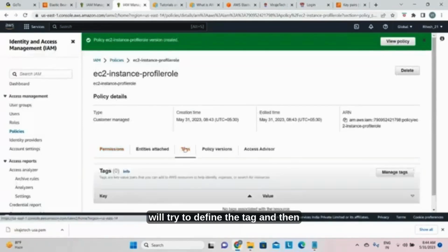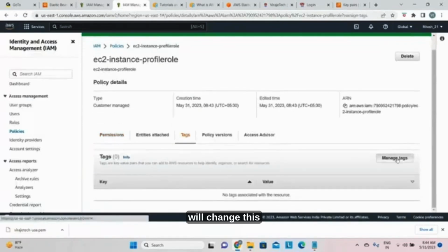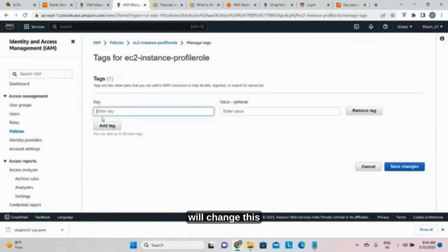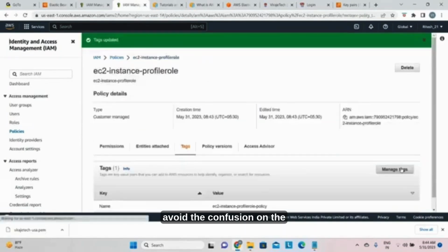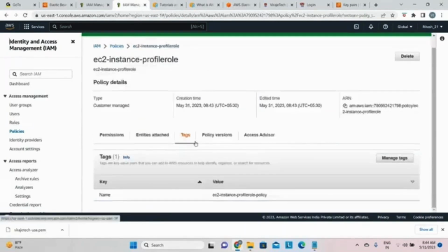Or I will try to define the tag and then we'll change. Go to this name, profile role policy, just to avoid the confusion. The tag is there, but okay.